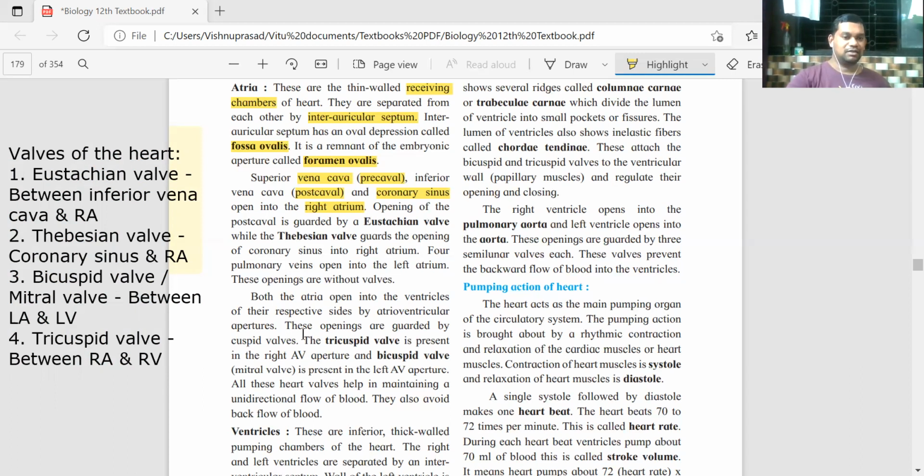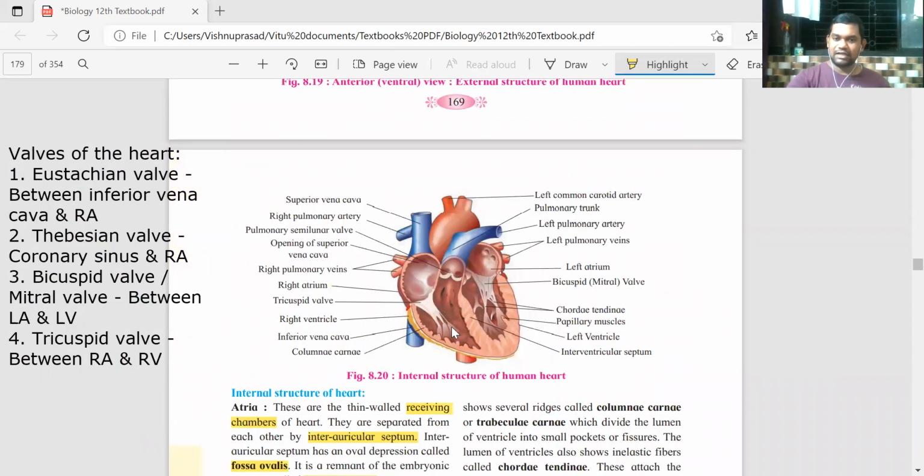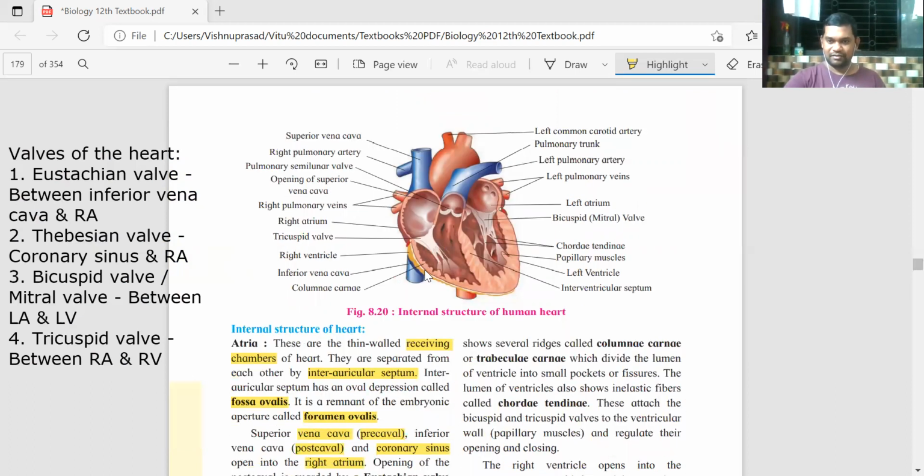Now, another important point. We are discussing the internal structure of the heart: auricles and ventricles. Between the auricle and the ventricle, the larger compartments are the ventricles. Compared to atria, the ventricles are the larger chambers, and ventricles comparatively have thicker walls as compared to the auricles.